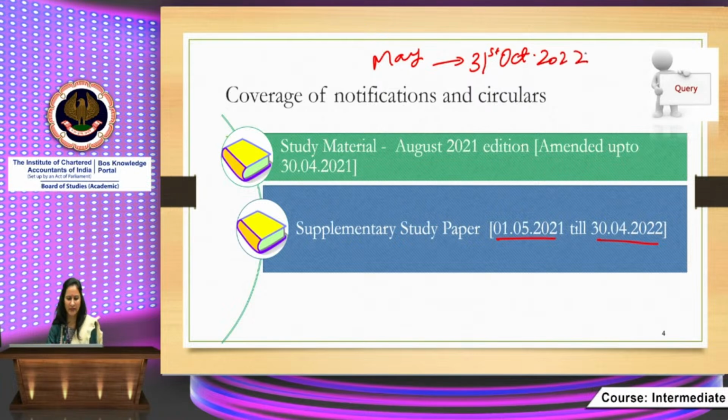The study material covers amendments up to 30th April 2021, and next comes the supplementary study paper, which covers from where the study material ends, 1st May 2021, till 30th April 2022.